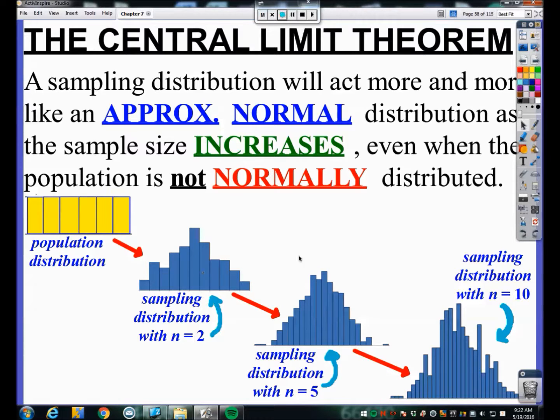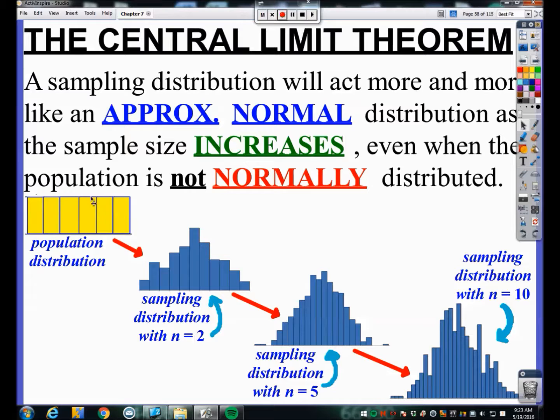But then we started talking about what would happen if we took the means of multiple rolls of this die. And we started to notice the shape looked more and more approximately normal-ish. Even when we got to a sample size of 10, this thing really started to have that bell-shaped curve to it, but it's not perfectly bell-shaped, which is fine. We would just need a larger sample size beyond 10 to really make this thing look truly approximately normal.